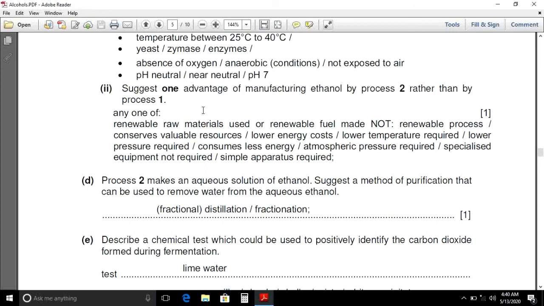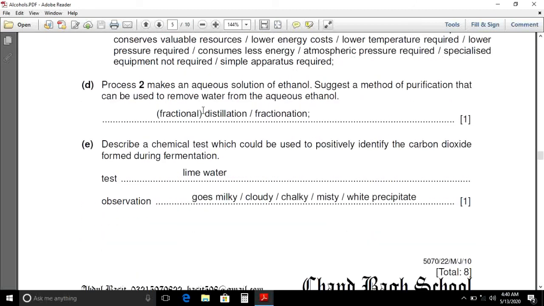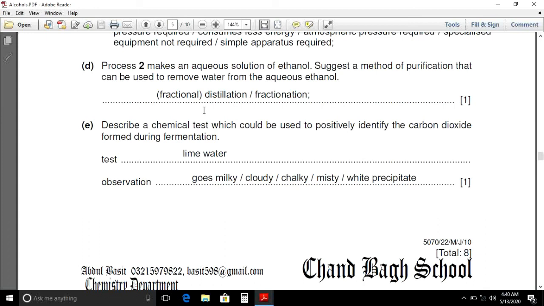As you know that it is a renewable raw material, that is glucose. C6H12O6 changes to carbon dioxide and water. Carbon dioxide gas is being used in photosynthesis. D part, process 2 makes an aqueous solution of ethanol. Suggest a method of purification that can be used to remove water from the aqueous ethanol. It can be separated by the fractional distillation of the mixture.